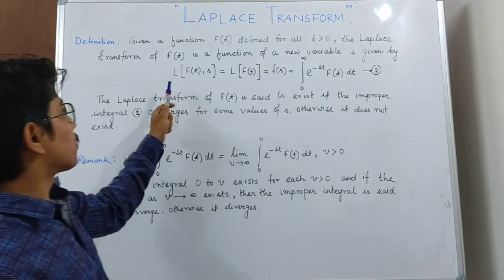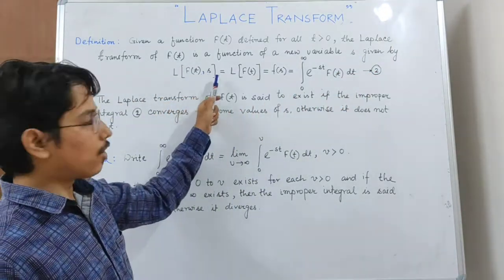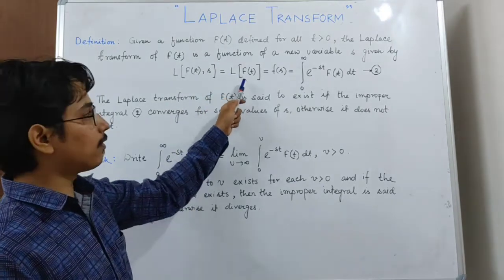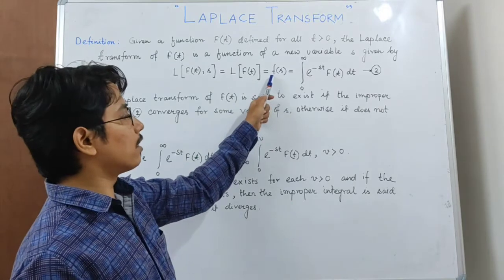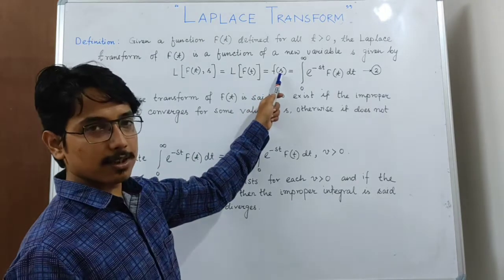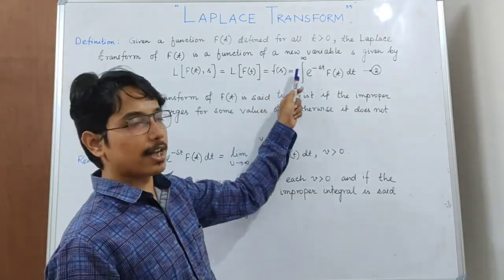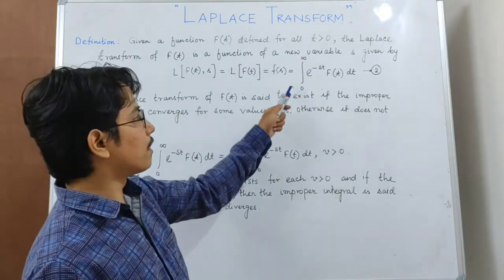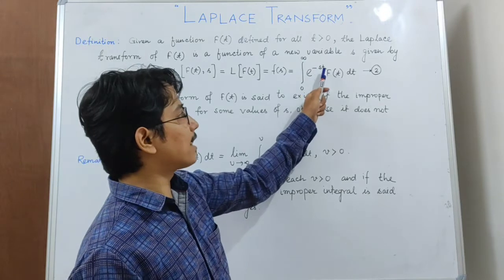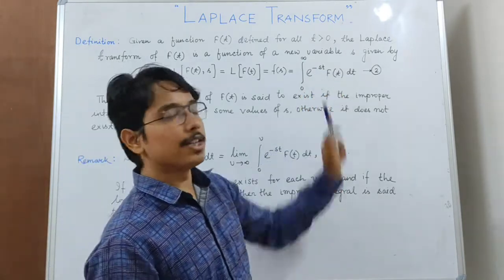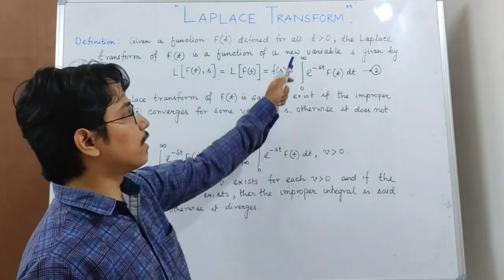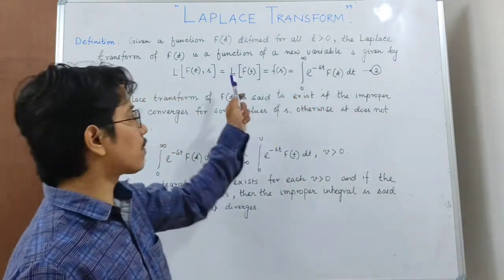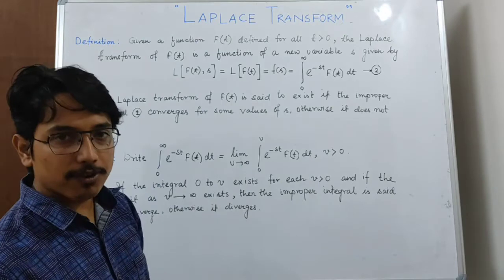It is written as L of f(t), comma s, or L of f(t), where L represents the Laplace transform, and it is defined as integration from 0 to infinity of e to the power minus st f(t) dt. This is the Laplace transform of capital F of t.